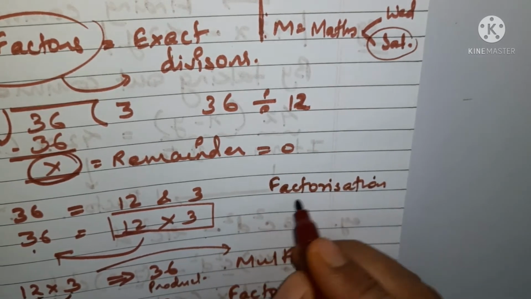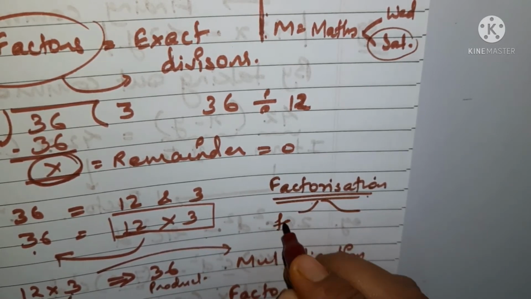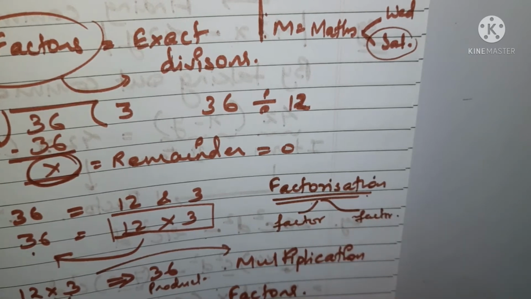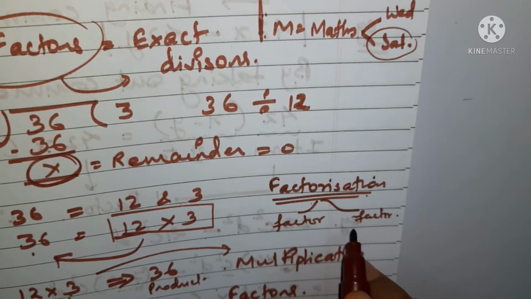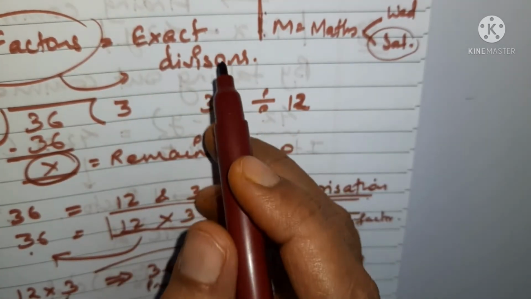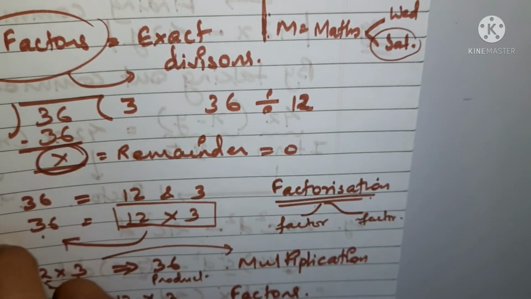So what do you have to do in case of factorization? You have to simply find factors. Whatsoever are the factors of a given number, you have to find them out, and that finding of factors is known as factorization. Prior to this, you have to be very clear with the concept of exact divisor. Which numbers are known as exact divisors? Let us take an example.